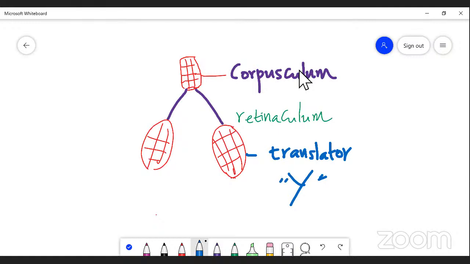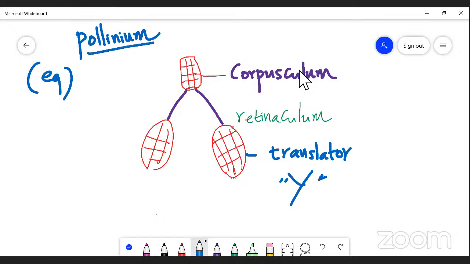This is simply the structure of pollinia, which is reported in Calotropis. Pollinium is the singular: a group of microsporangia held together, or united in nature. Example, Calotropis.